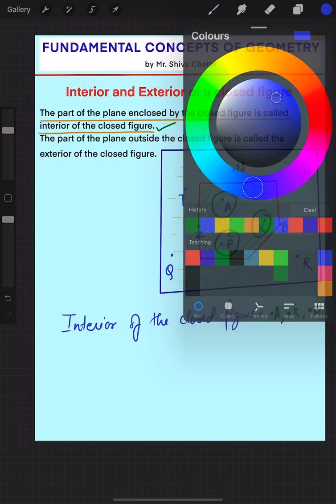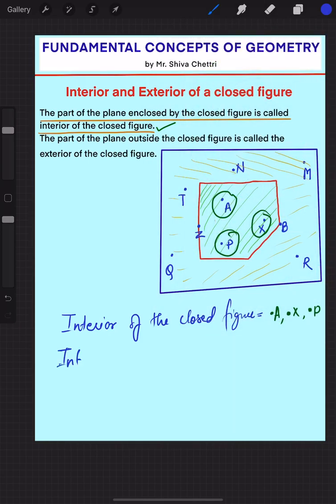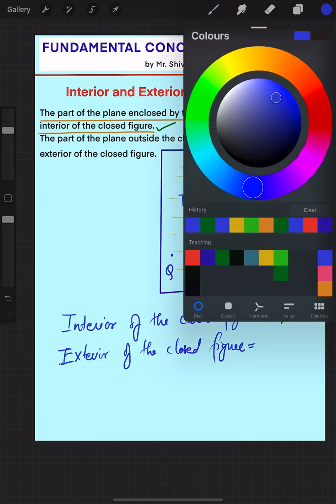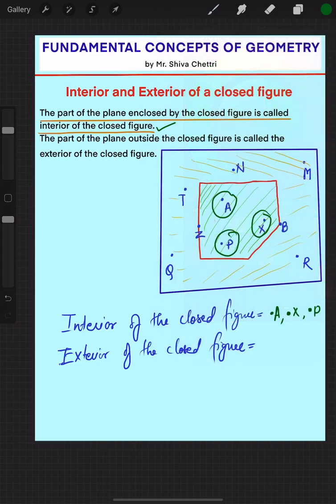Similarly, the exterior of the closed figure: what are the points that lie outside the figure? Those are what?